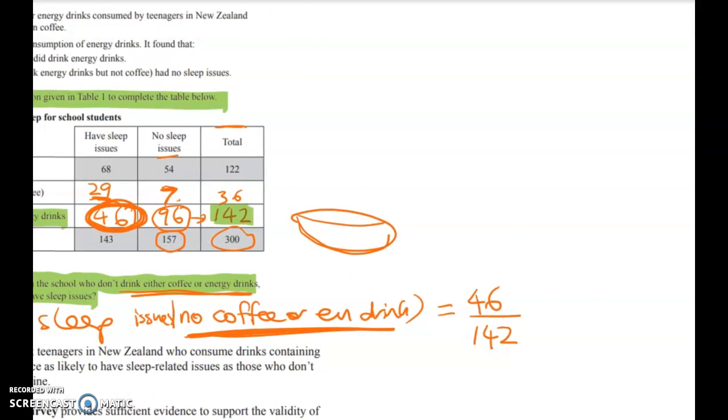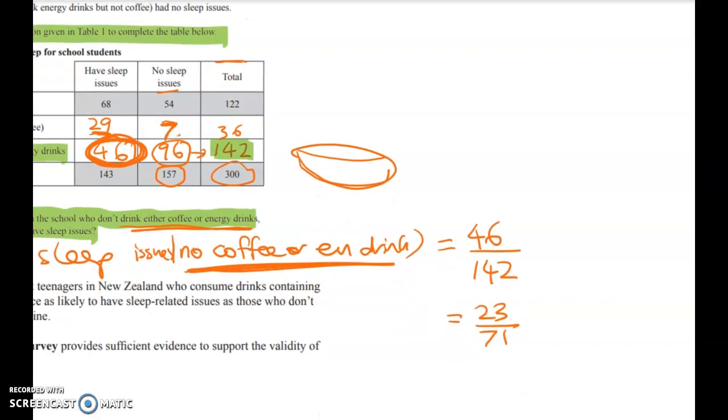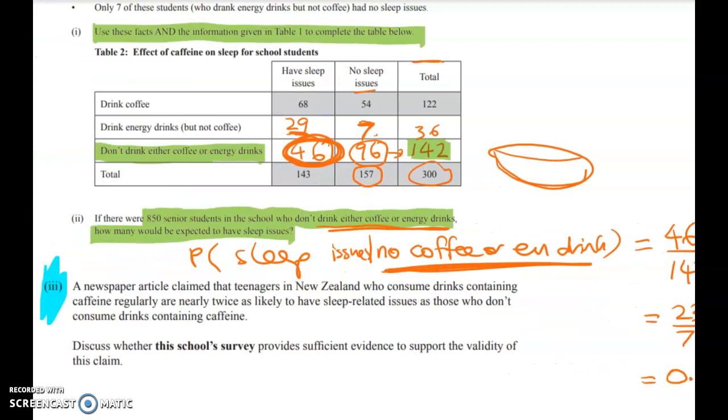If that is just making you feel like your skin's crawling from not simplifying a fraction, we could simplify it to 23 over 71. And we could get it as a decimal, and again go to 4 decimal places, don't round too hard. So there you go, that's that one. So that's the first bit. So I think all of that together was a merit question, but we haven't finished actually, so we haven't got any merit points yet. More importantly, we haven't finished solving the problem.